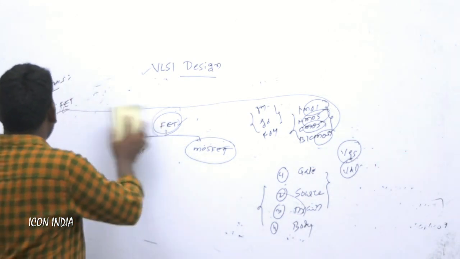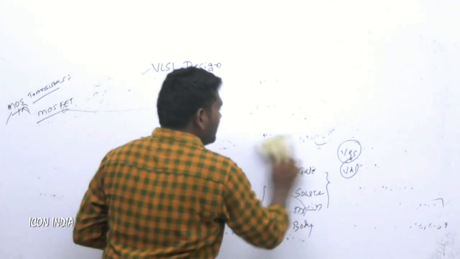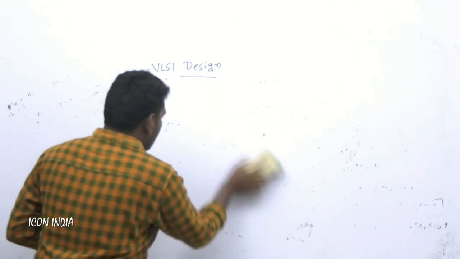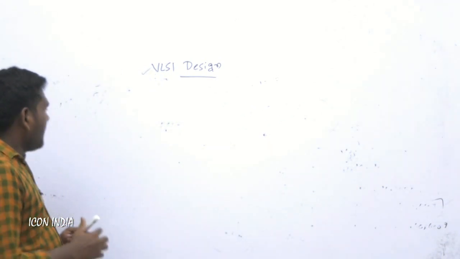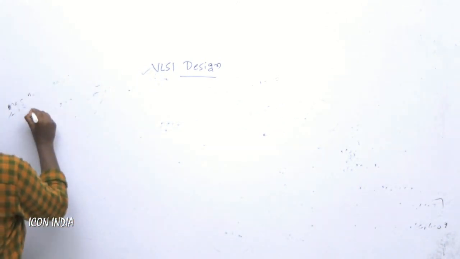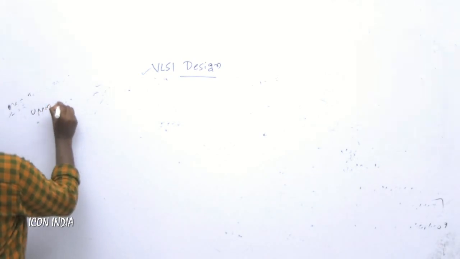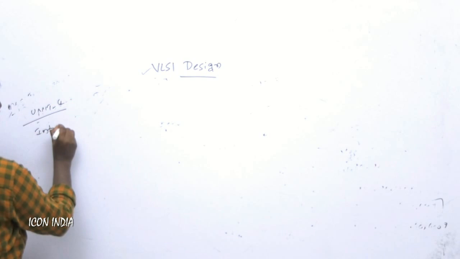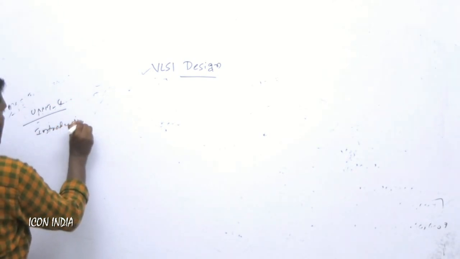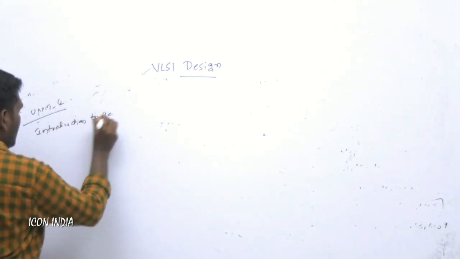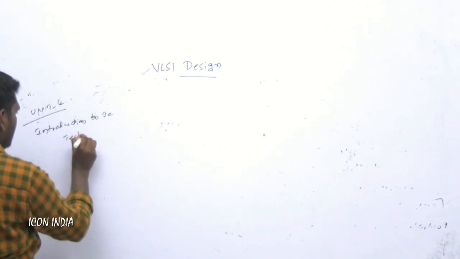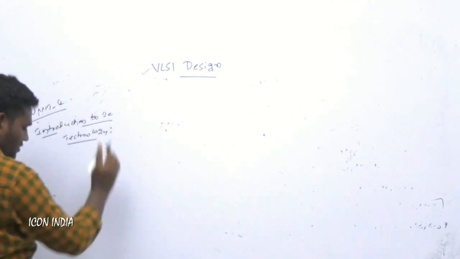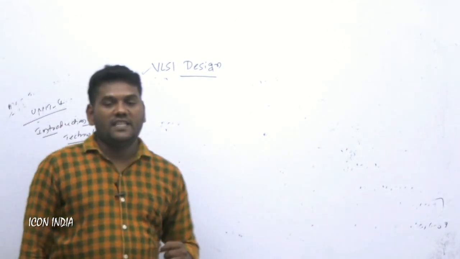Before that, let us discuss what chapters are there in VLSI design. In unit 1, the first topic is the introduction to IC technology.